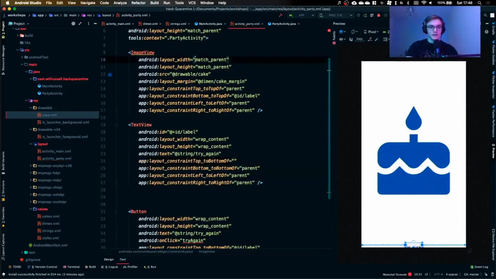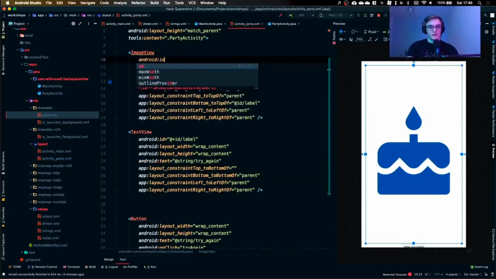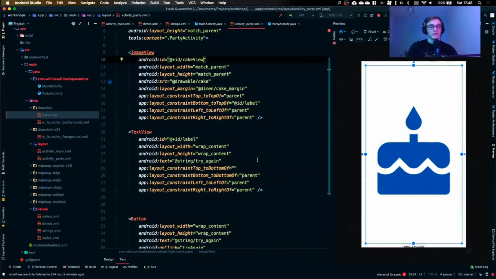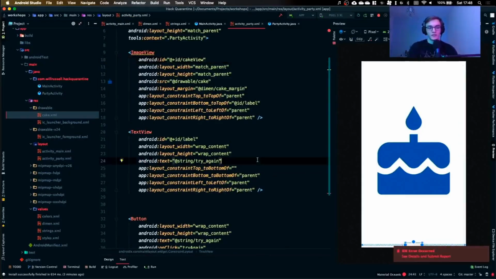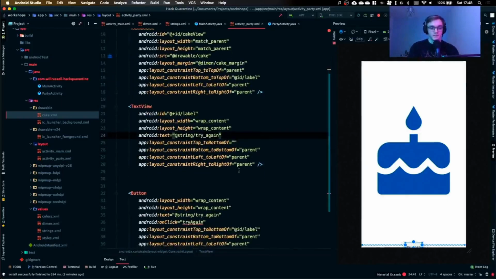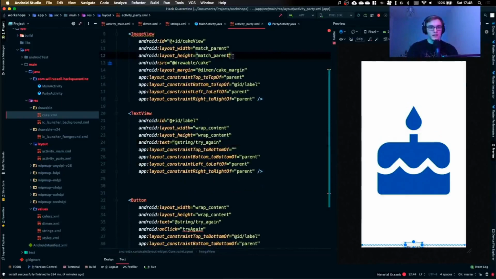I haven't given the cake an ID, so I'm going to refer to this as quite literally cake view. I love a good view of a cake. Cake is a good view. Now, Android's still unhappy. We haven't quite finished writing the code. Calm down, Android Studio. No need to rush. We've got 10 minutes. So, now the issue is our cake's still really big. So we're going to get that to wrap content.